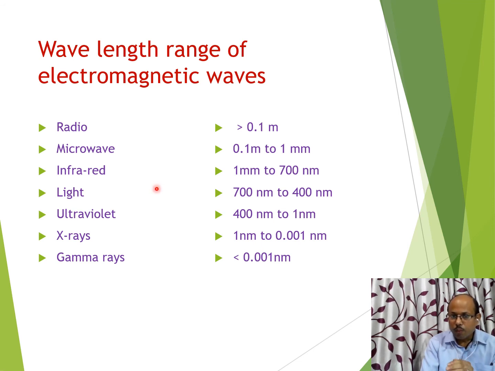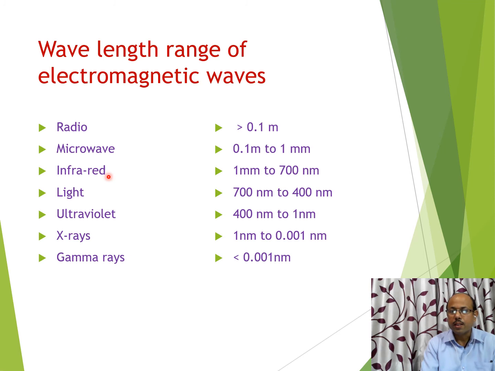Since we are moving from higher wavelength to lower wavelength, if we write VIBGYOR here, then just after infrared we have red, and finally it ends with violet. This is the wavelength range of violet, and this is the wavelength range of red. So frequency less than red is known as infrared.